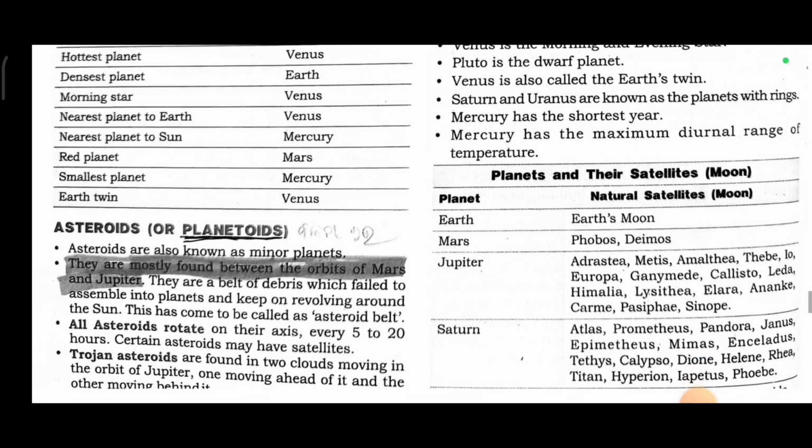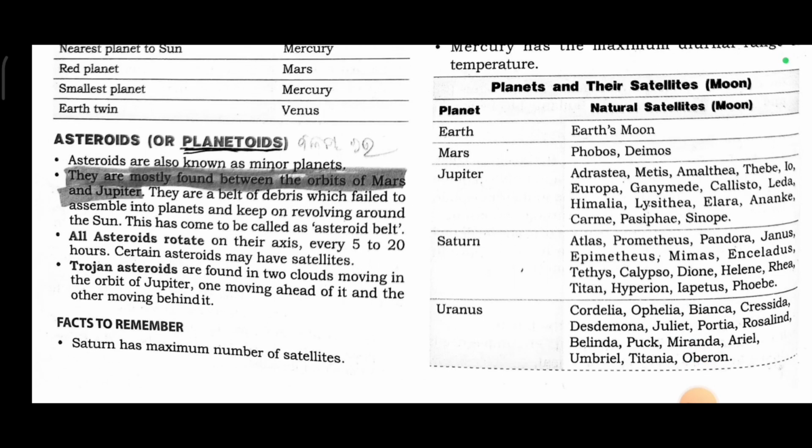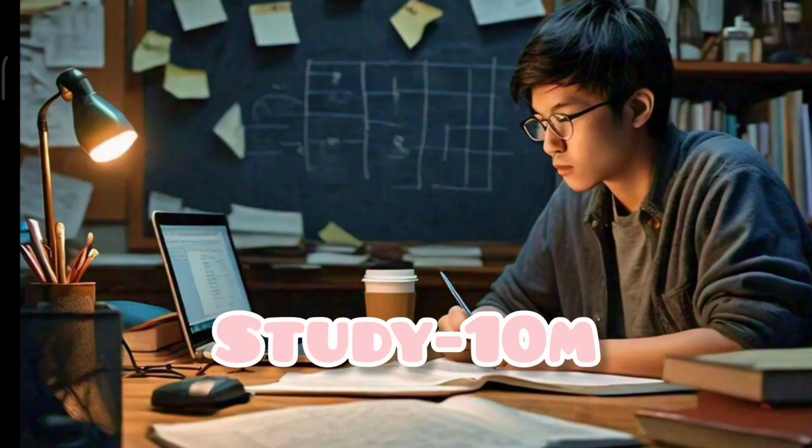Pluto is the dwarf planet. Venus is also called the Earth's twin. Saturn and Uranus are also known as the planets with rings. Mercury has the shortest year. Mercury has the maximum diurnal range of temperature. Planets and their satellites.